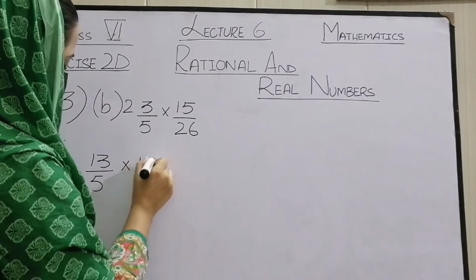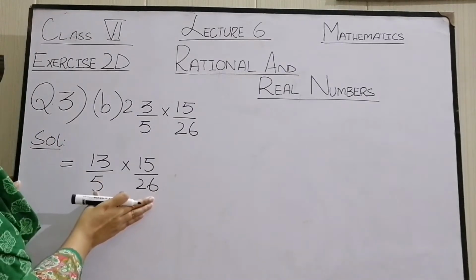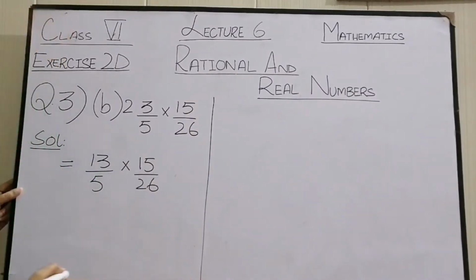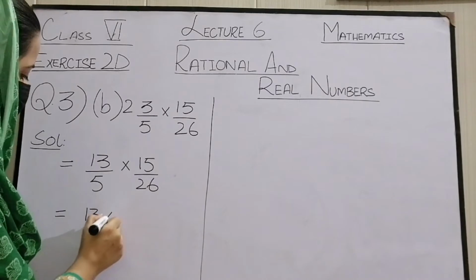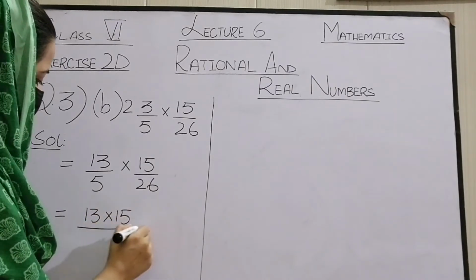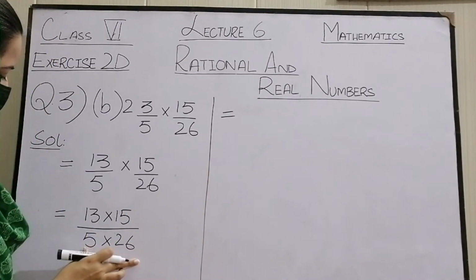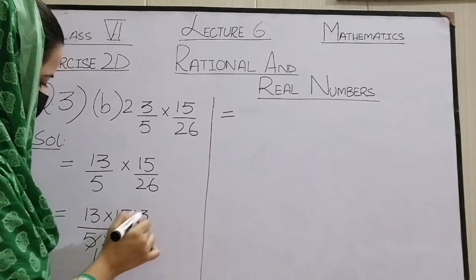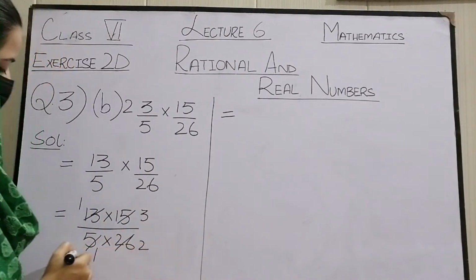Multiplied by. Now we have to multiply the fractions. There is no need to make the denominator same now. That procedure was just for adding and subtracting the fractions, but now we have to multiply these fractions. So numerator into numerator and denominator into denominator. You can do the cancellation like 5 1s are 5, 5 3s are 15. 13 1s are 13, 13 2s are 26.